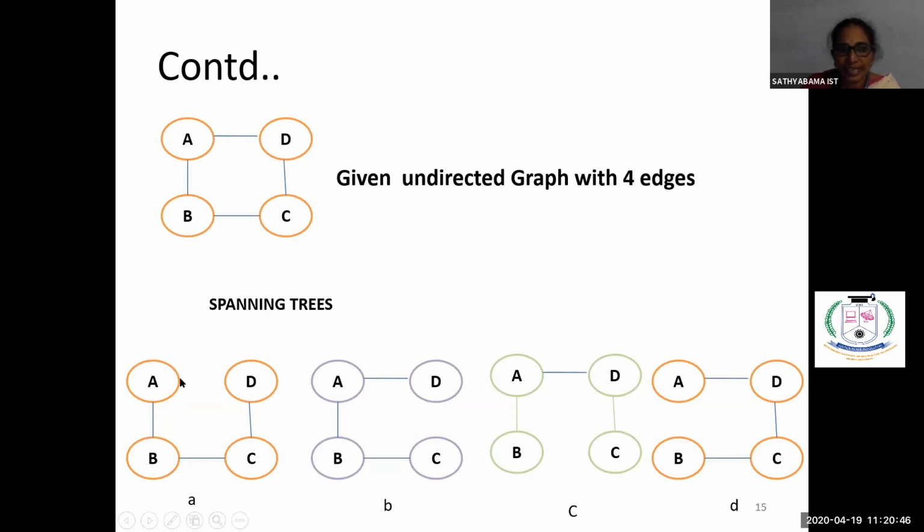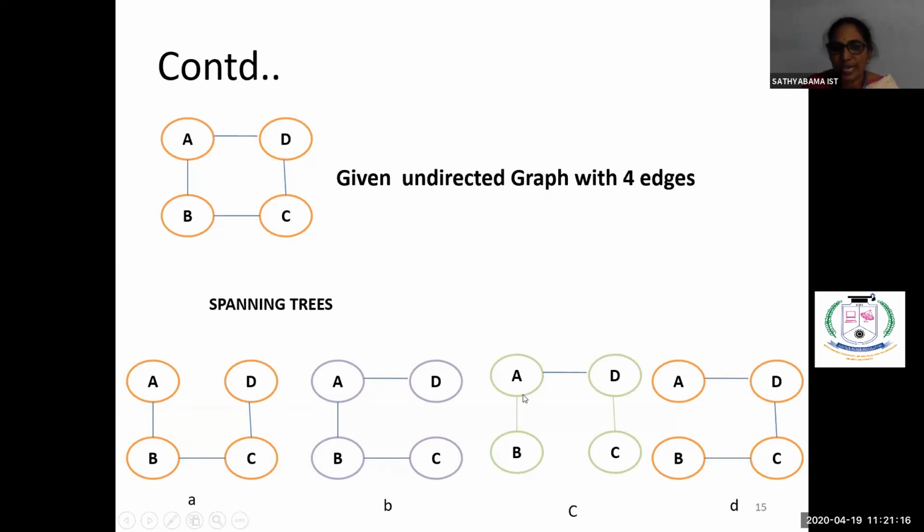We are discarding the connection between A and D because if you are having 4 edges, the final spanning tree should contain only 3 edges, based upon the number of vertices. 4 vertices you are having, so the final spanning tree should contain only 3 edges. So A is having 3 edges. Now come to the next one. This is also a spanning tree because there is no connection between C and D. We are connecting all the 4 vertices using 3 edges, so this is also a spanning tree.